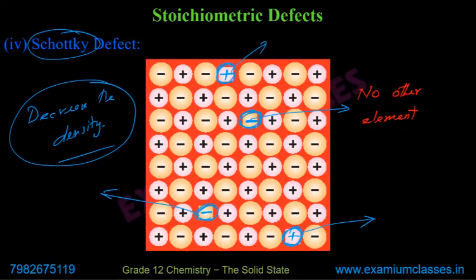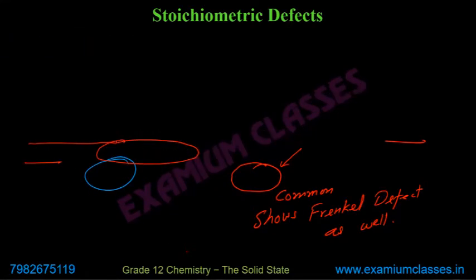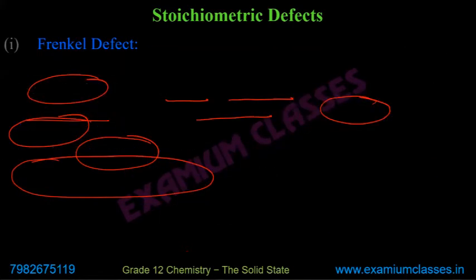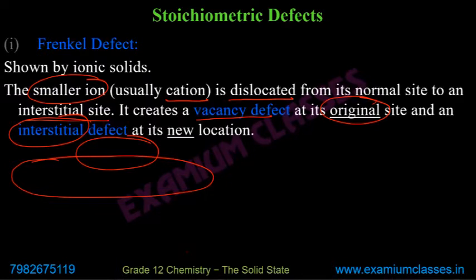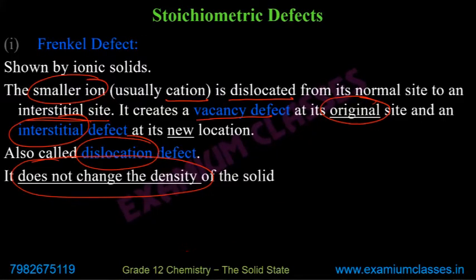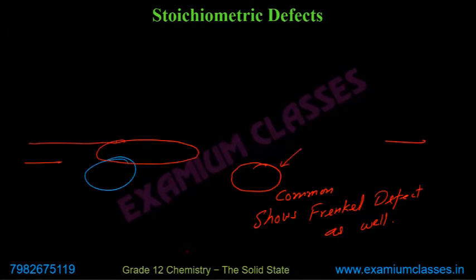So there is always a definite ratio between cation and anion. Whether it is vacancy defect, Frenkel defect, or interstitial defect, in all cases it is definite. So there will be a definite ratio of those types of atoms that will be there or will not be there.